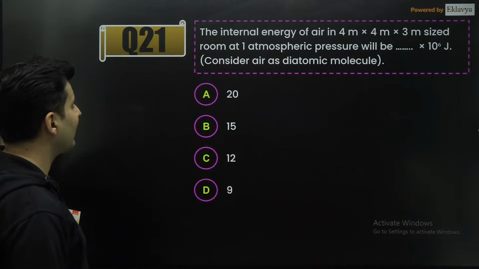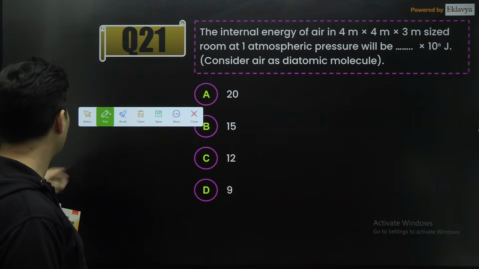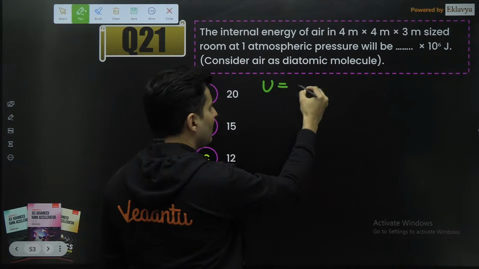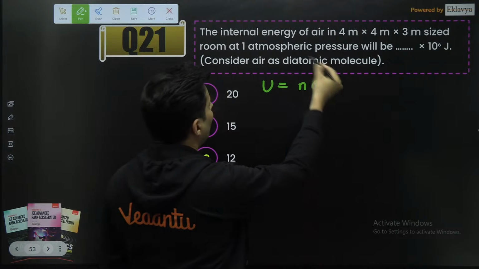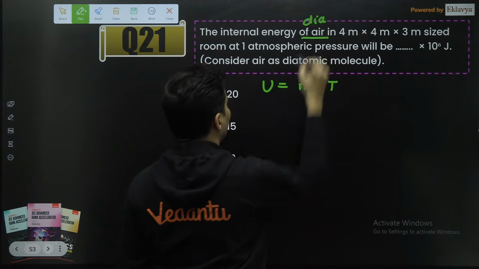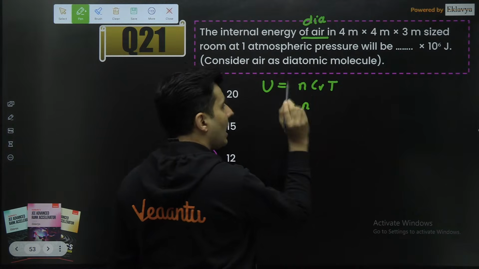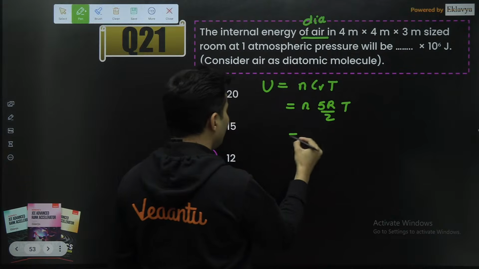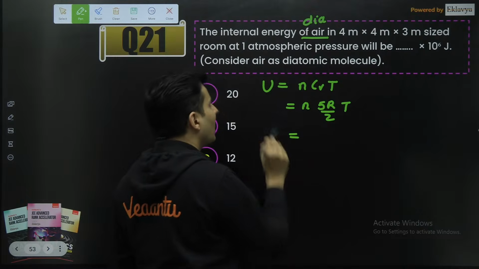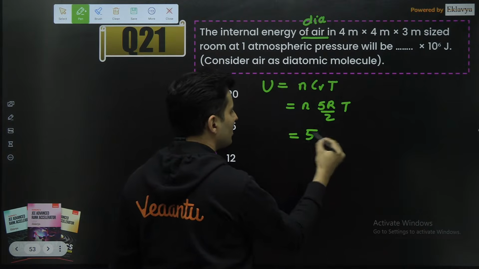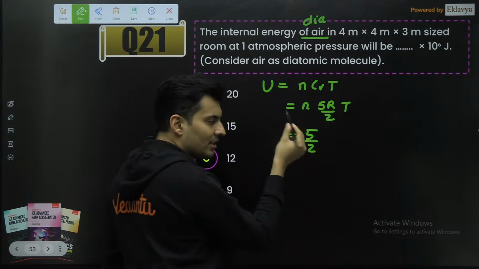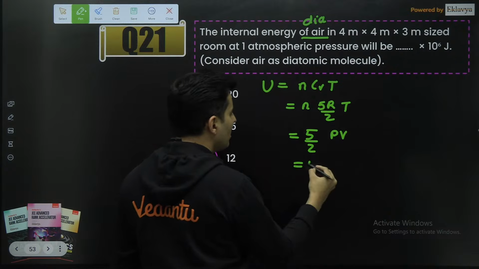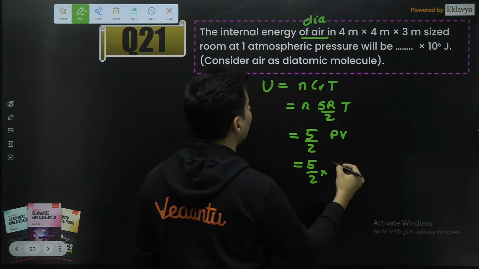Let's do the next question. Internal energy of a gas at 1 atmospheric pressure, how much will it be? Well, internal energy of a gas will be nCvT, and air is mentioned, so it is diatomic. So Cv for air is how much? 5R/2, diatomic. And I think I mentioned this: whenever you get nRT and pressure and volume are given, use the ideal gas equation. So 5/2 separate. This conversion is very, very critical, guys. nRT is nothing but P into V. Ideal gas equation. Pressure is given, volume is given. What else do you need in life, guys?